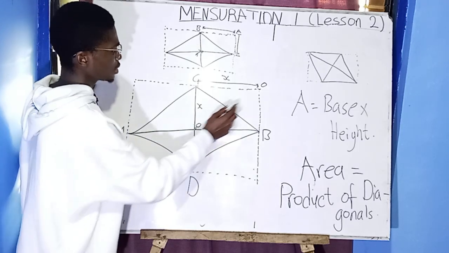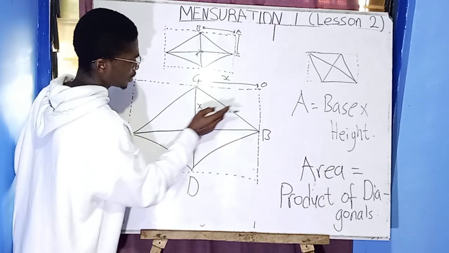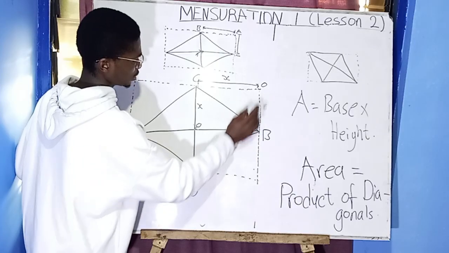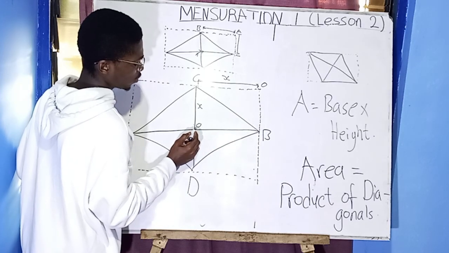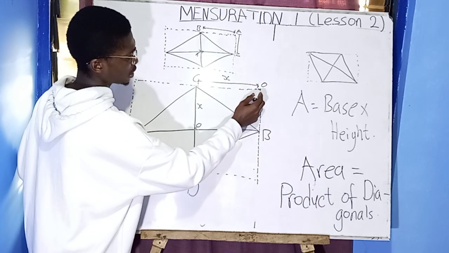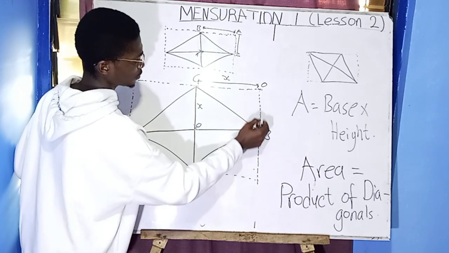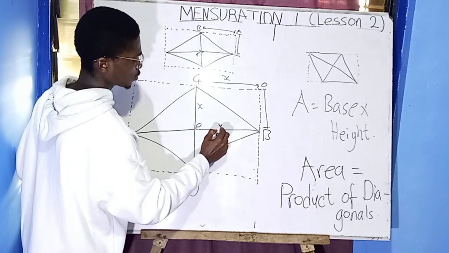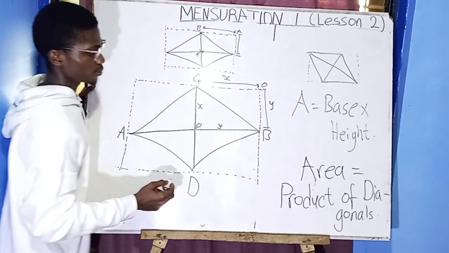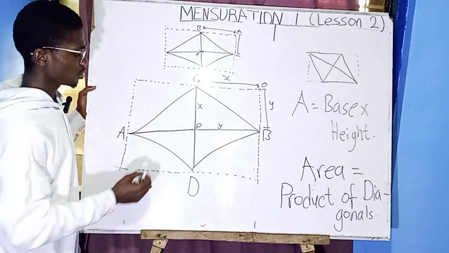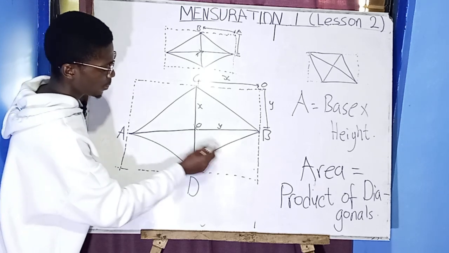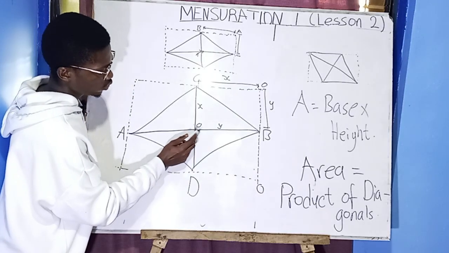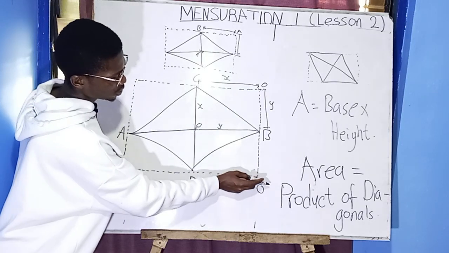And then when you raise it here, you raise it like this. This side comes this way. This side is where? So OB here is going to be the same as what? The OB here. If this is y, this is going to be y. Can you see it? The same thing, this one will come this way. So here will be O. You move this side and raise it up to here.